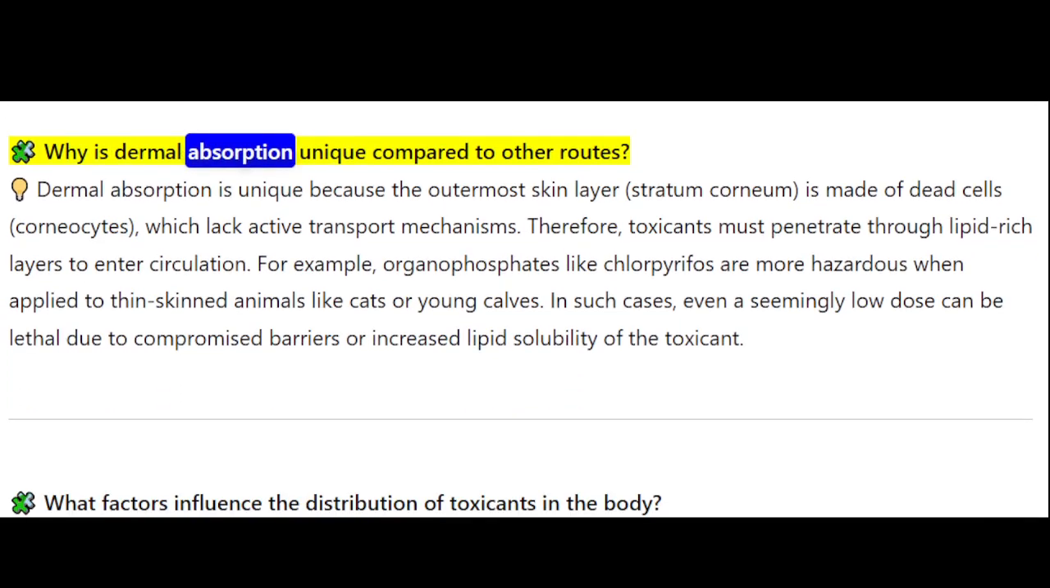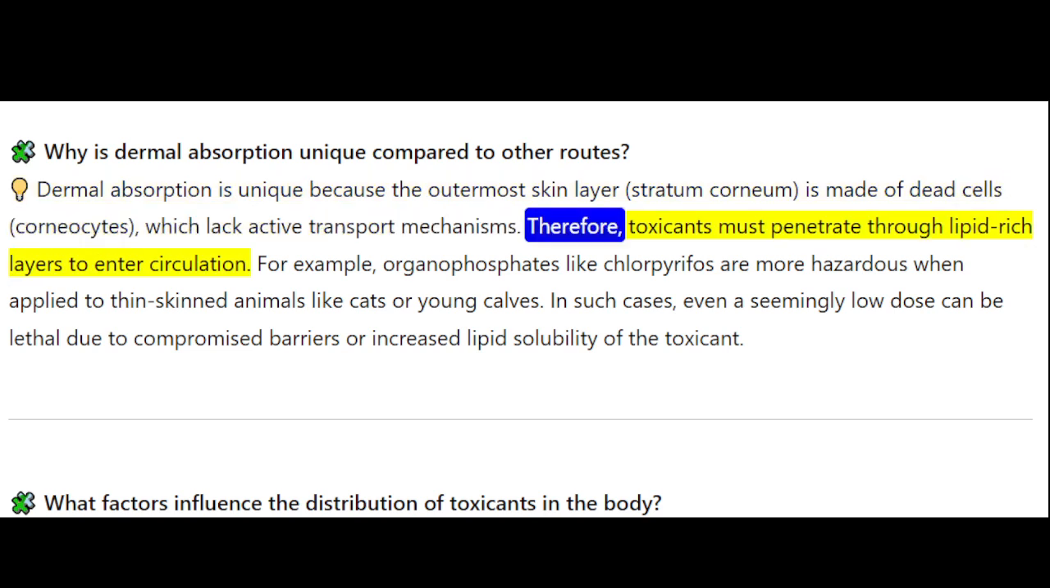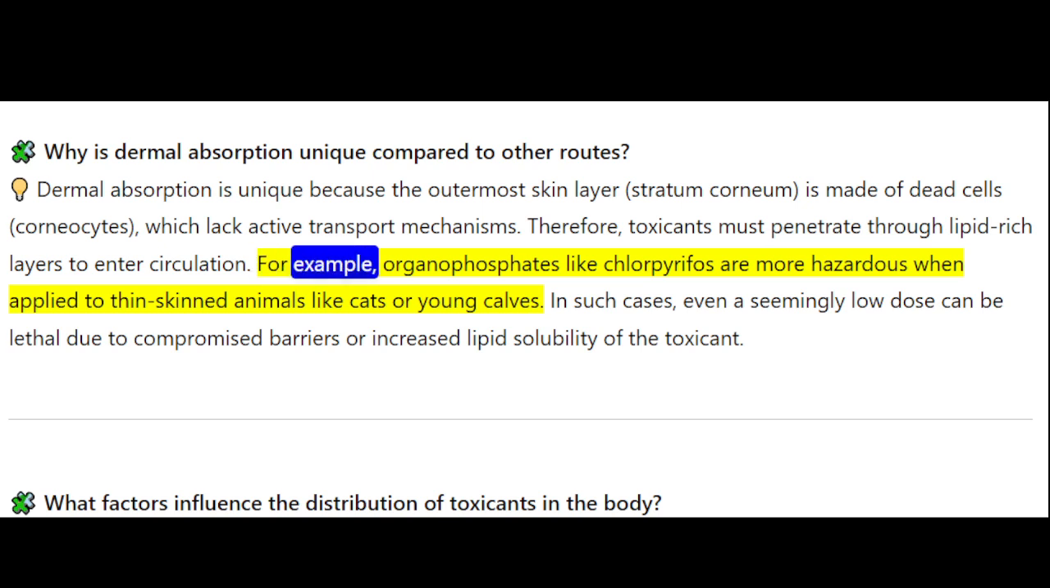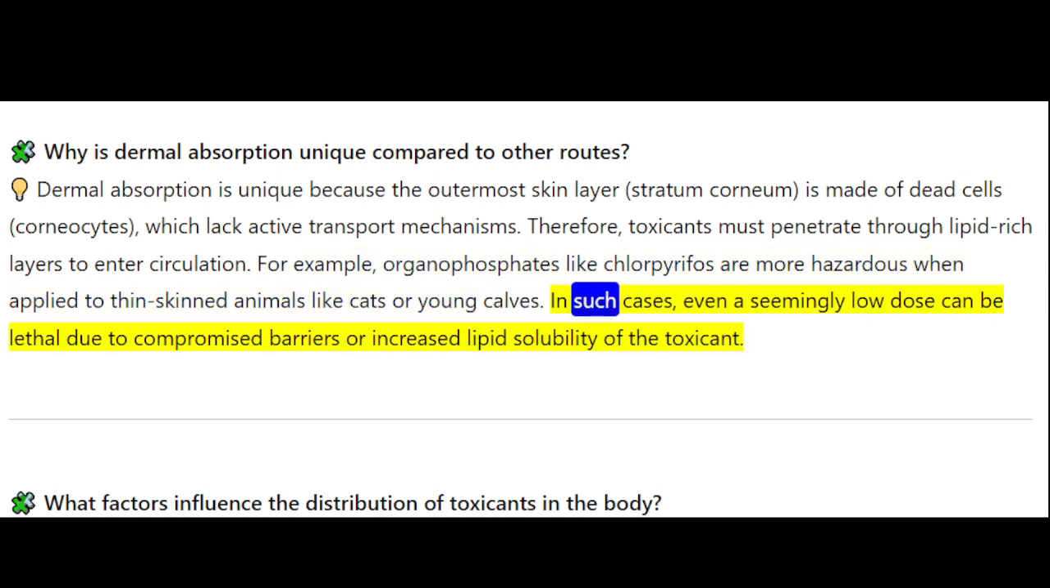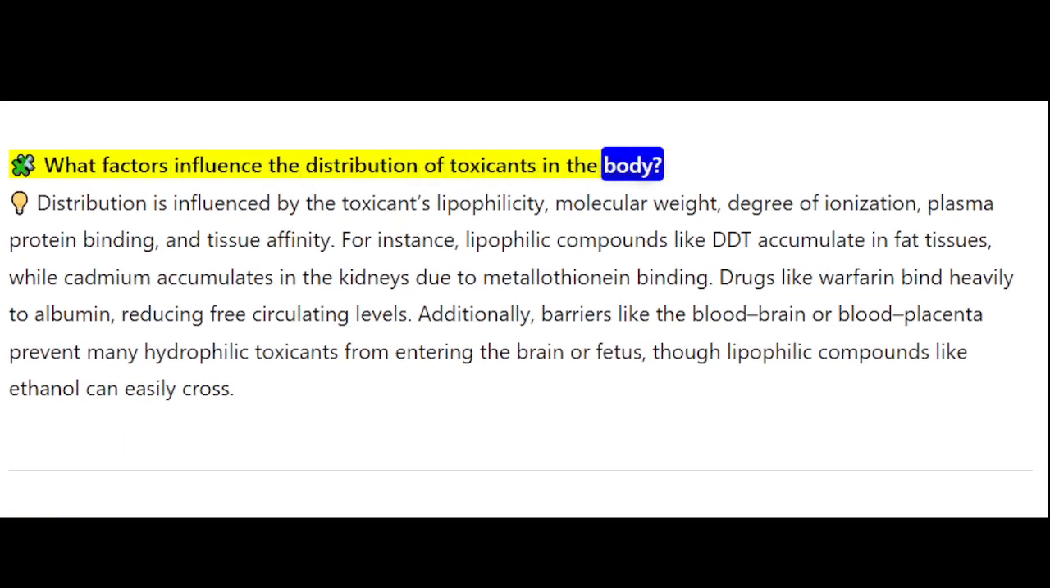Why is dermal absorption unique compared to other routes? Dermal absorption is unique because the outermost skin layer, the stratum corneum, is made of dead cells (corneocytes), which lack active transport mechanisms. Therefore, toxicants must penetrate through lipid-rich layers to enter circulation. For example, organophosphates like chlorpyrifos are more hazardous when applied to thin-skinned animals like cats or young calves. In such cases, even a seemingly low dose can be lethal due to compromised barriers or increased lipid solubility of the toxicant.